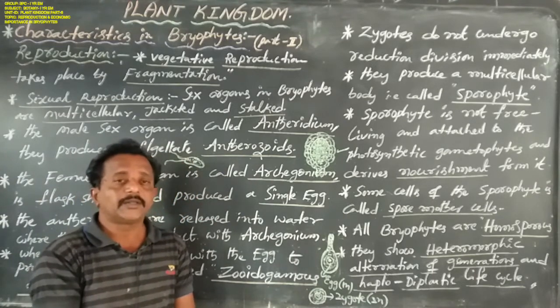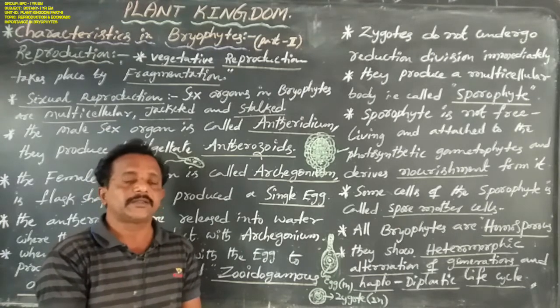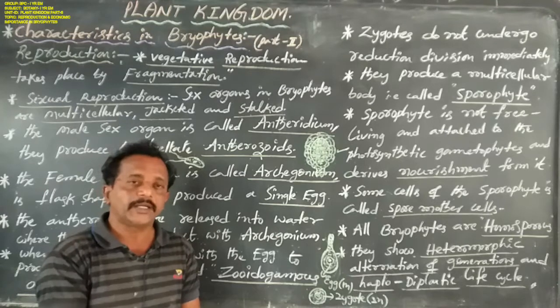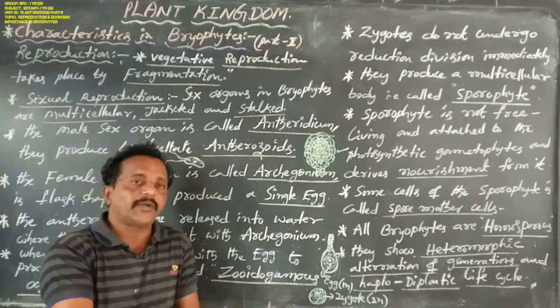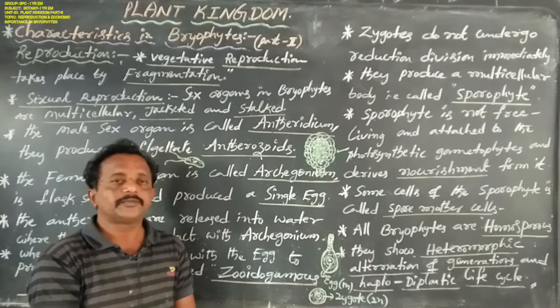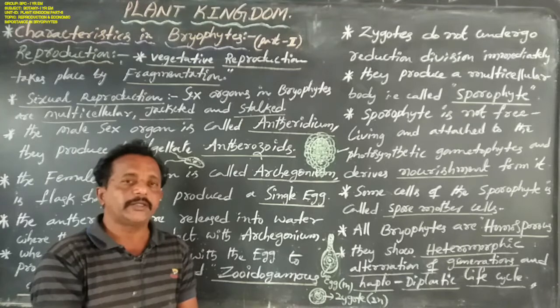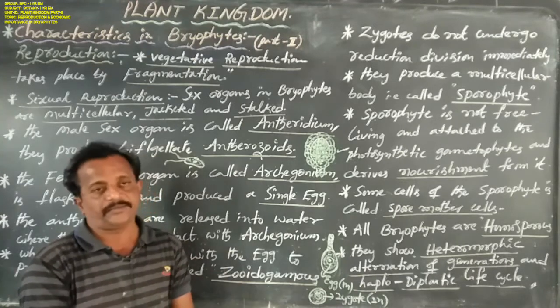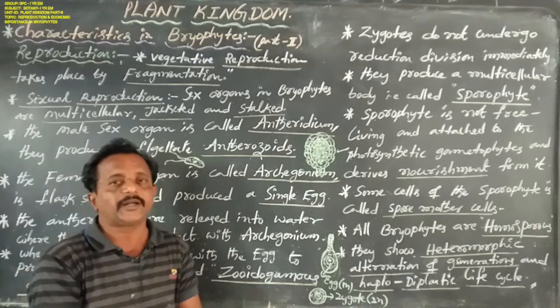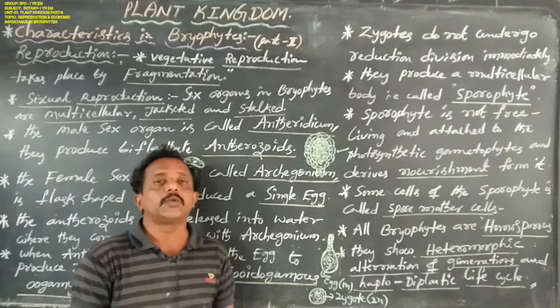Because the biflagellated antherozoids are released into water, and then they come in contact with the archegonium, and the antherozoid fuses with the egg cell. This phenomenon is known as zoidogamous oogamy.